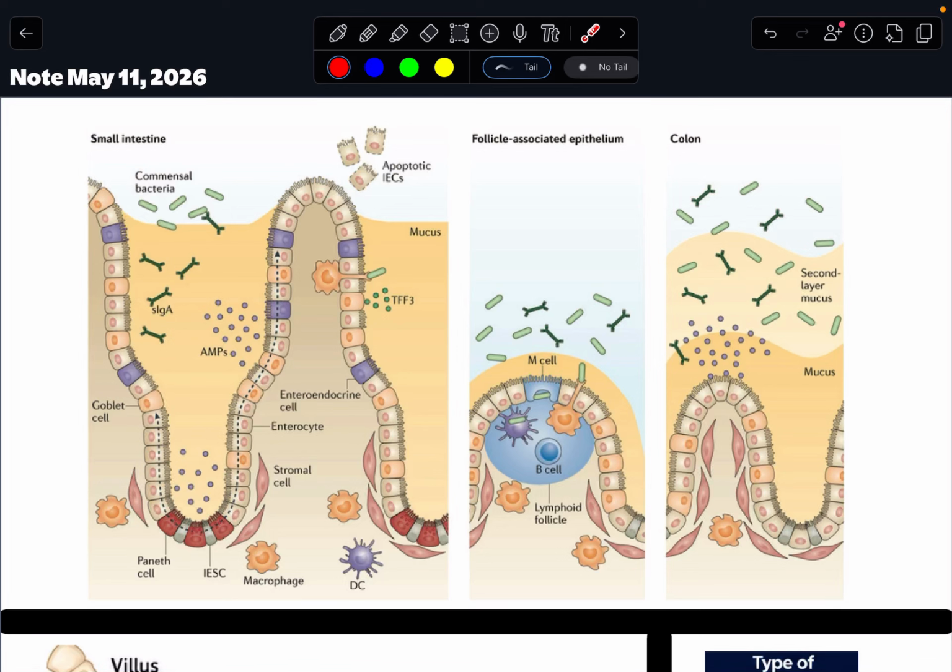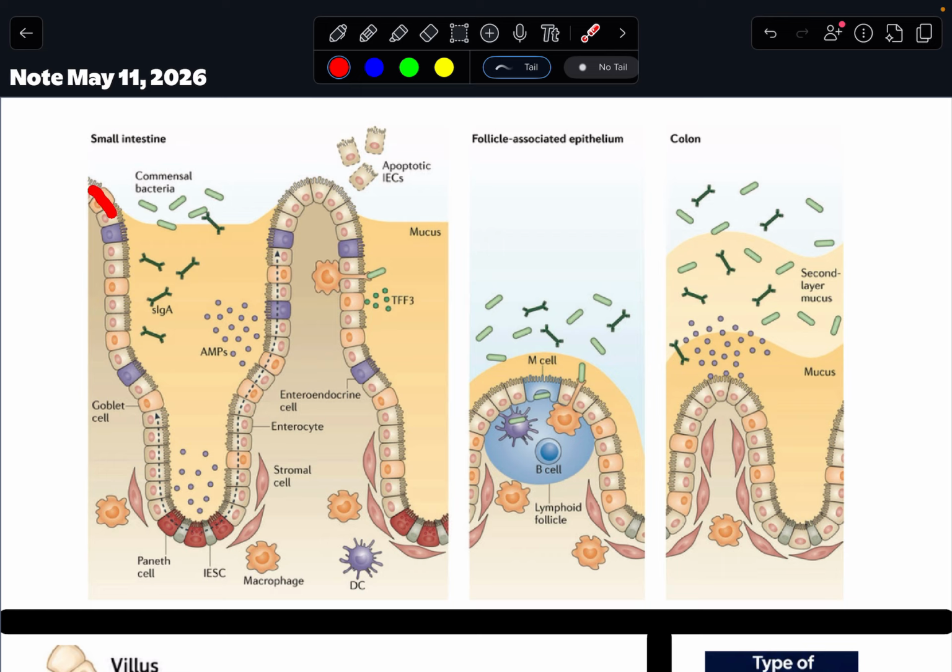All right, to start out, we are going to be talking about the small intestine and the growth of the small intestine. The small intestine is this organ that's pretty remarkable in terms of its renewal, because the entire small intestine regrows every 5 to 7 days. And that's not entirely true. There are cells that last longer than that.